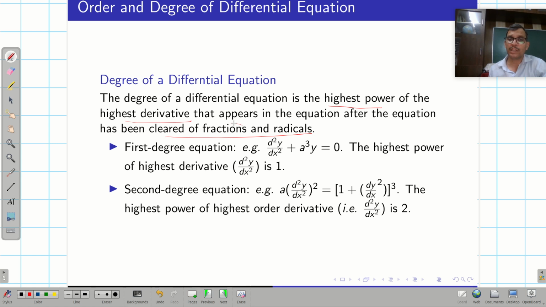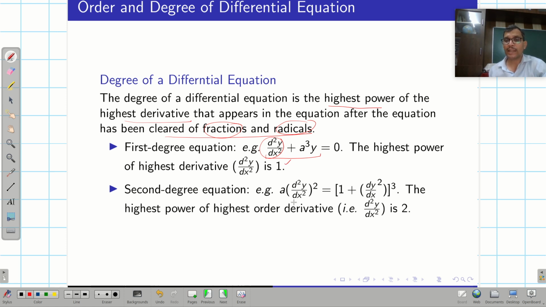Means we have to clear the fractions and the radicals, and after rearranging, when the differential equation is free from all the fractions and radicals, then for example consider this particular equation. Here the highest derivative term has highest power 1, so that means it is an equation of first degree.